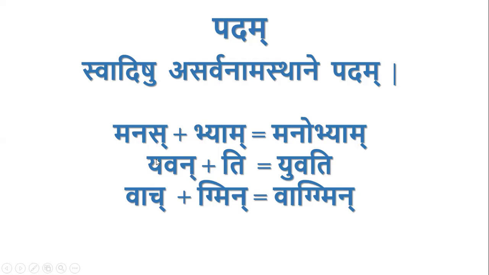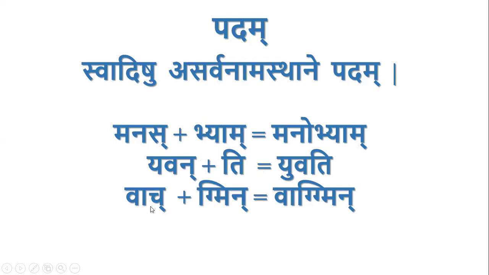But by this sutra Yuvan is a pada, so the nakara gets deleted, and it becomes yuva plus the yuvati. Vac plus bhyam: here, since Vac is a pada, by the sutra cho kuh, the chavargiya vyanjana will be converted into kavargiya.